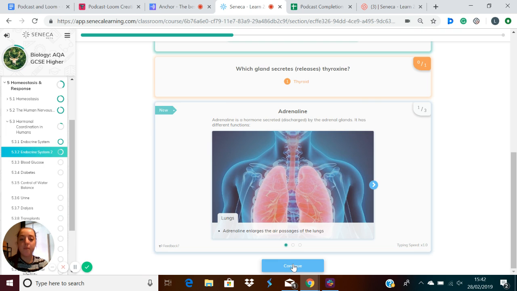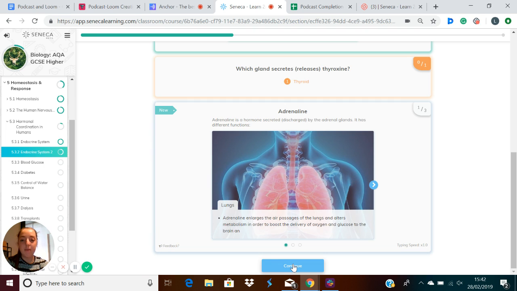Adrenaline is another hormone. Adrenaline is secreted by the adrenal glands. There are two of these above each kidney. There are several functions of adrenaline. In the lungs, adrenaline enlarges the air passages of the lungs and alters metabolism in order to boost the delivery of oxygen and glucose to the brain and the muscles.